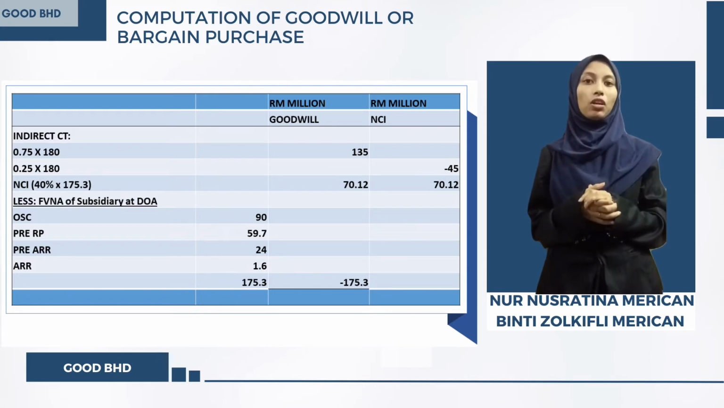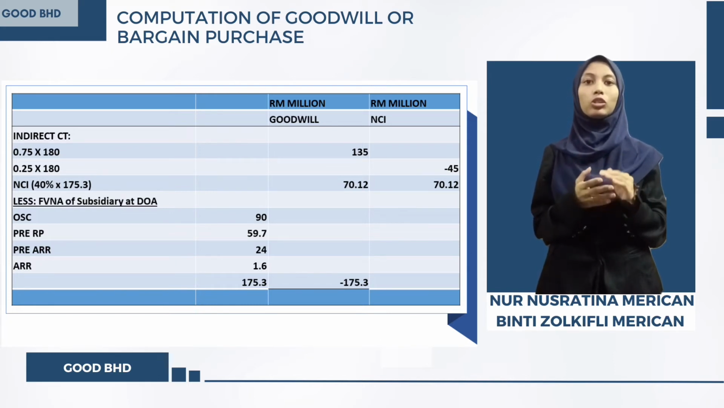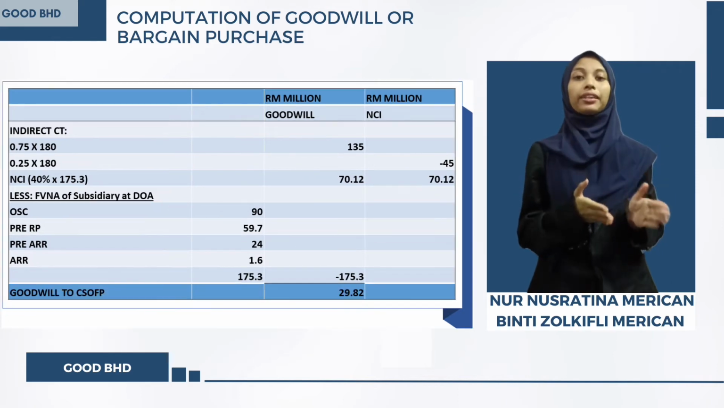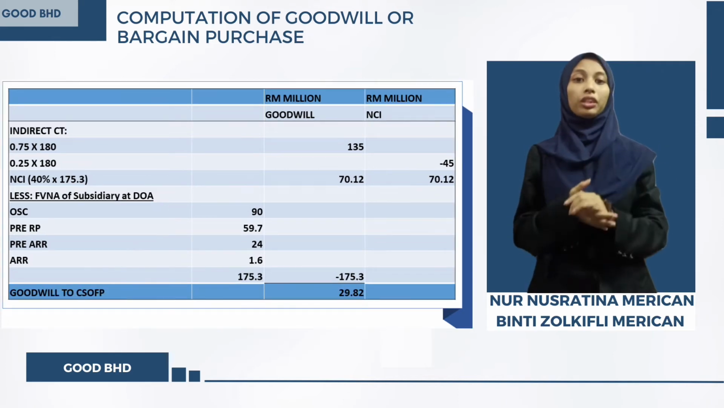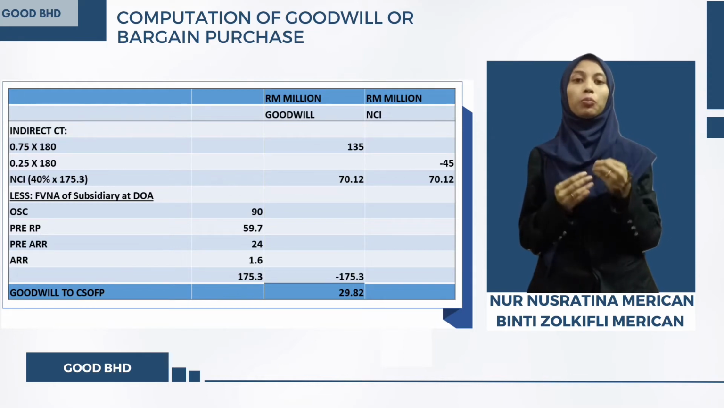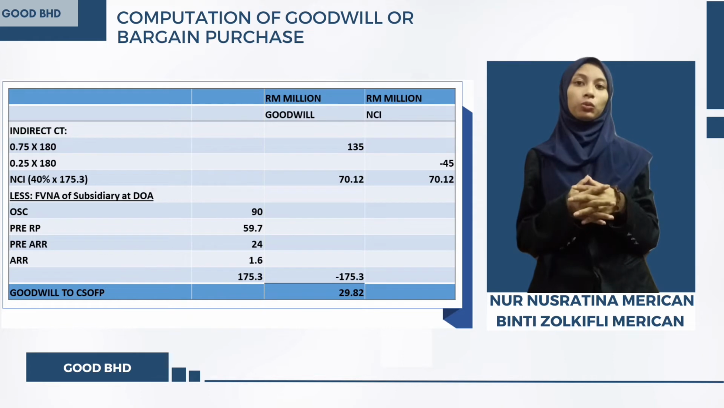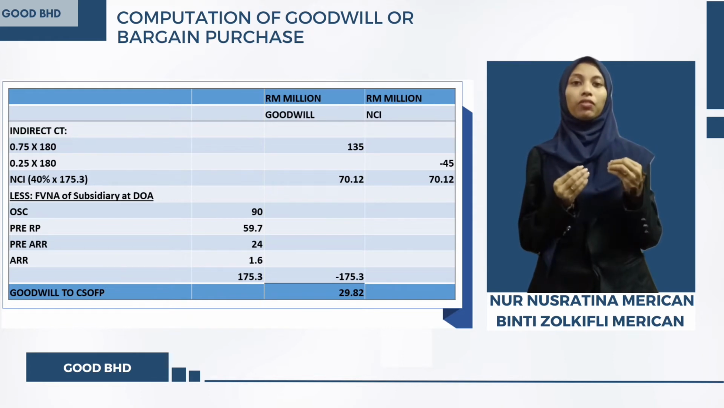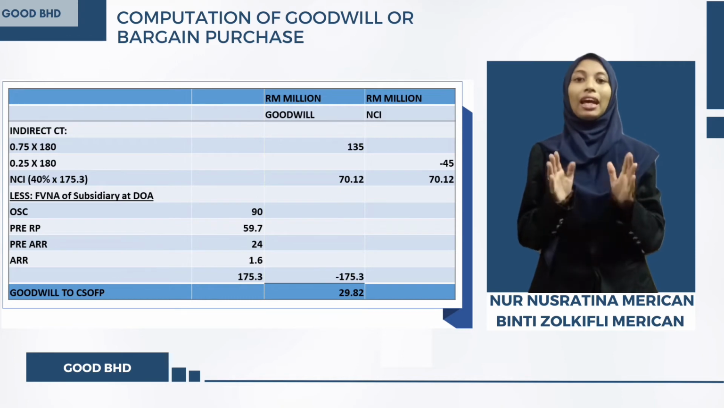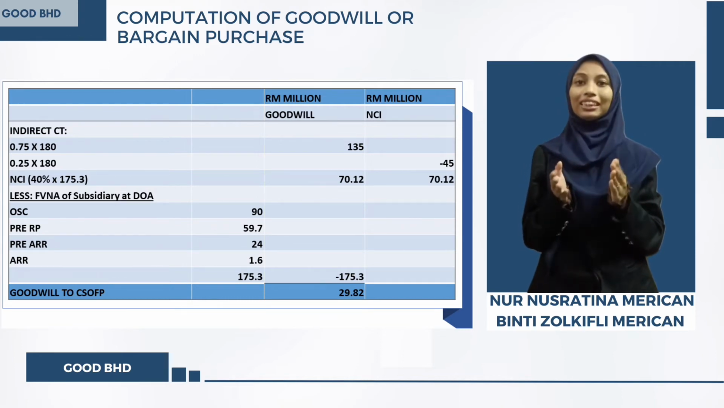The amount of fair value of the net asset at DOA needs to be deducted in arriving at the amount of goodwill. To calculate either goodwill or bargain purchase, we need to add the 135 million with 70.12 million and deduct it with 175.3 million and get 29.82 million. As the amount we get is positive, thus it is goodwill.